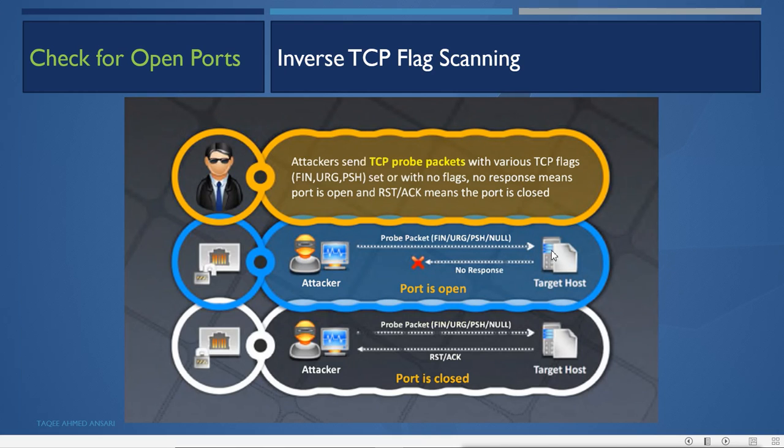Now the port is there, but the urgent flag means what? What do you want to say? We don't have any connection with you, but still you are sending an urgent flag. The target host will get confused, and instead of sending any response, it will not send a response because the port is open. It will think maybe we established the connection sometime and you are sending me an urgent flag right now, maybe you are late. So there is no reply for the urgent packet, no reply for push, no reply for FIN, because the port is open. The host will get confused.